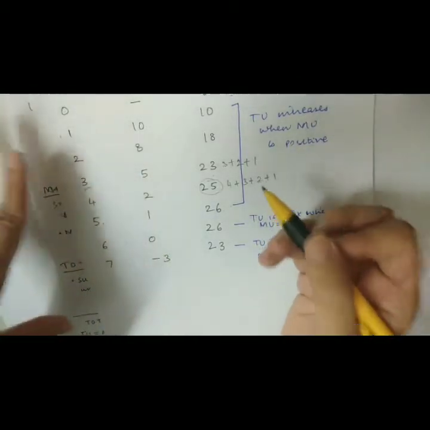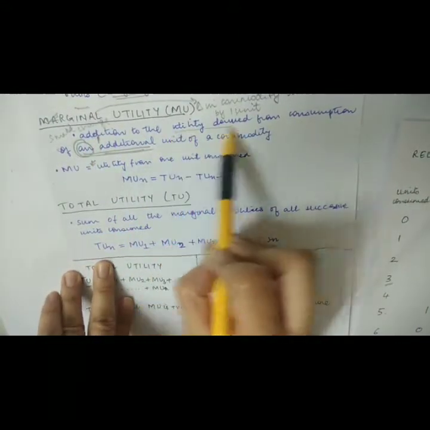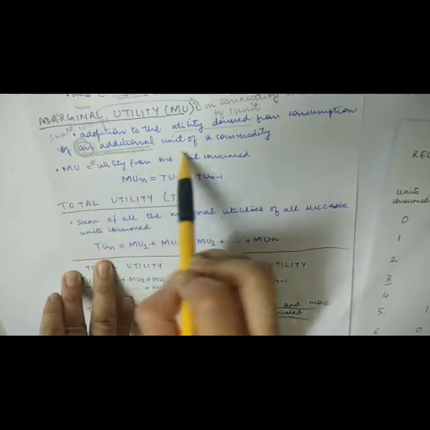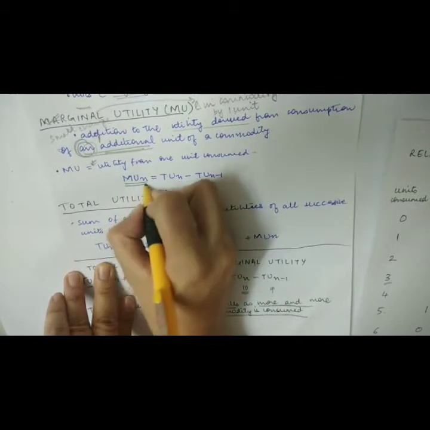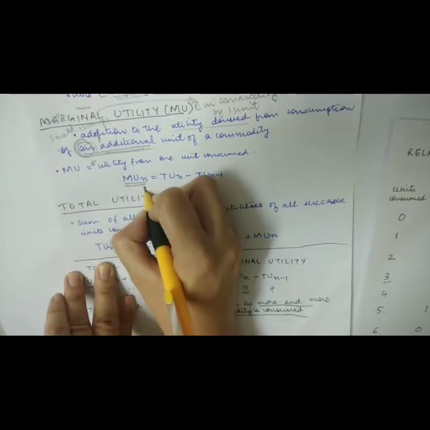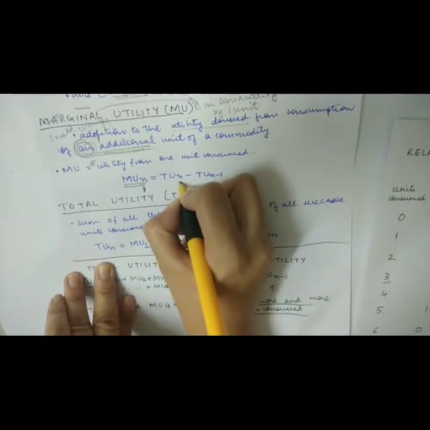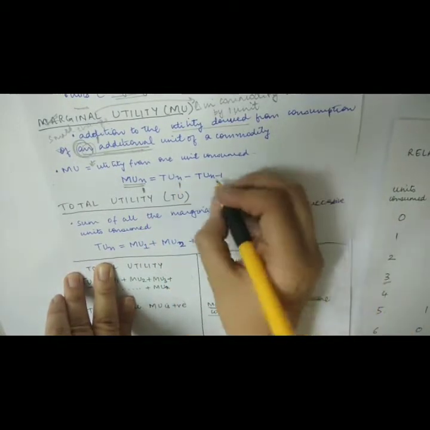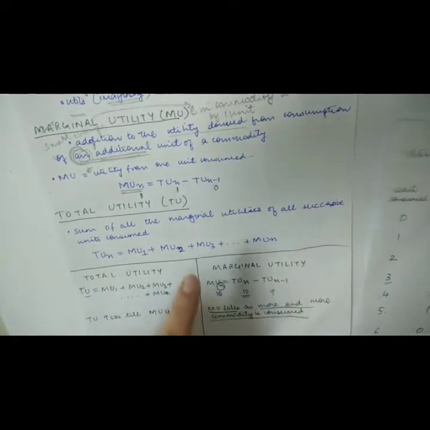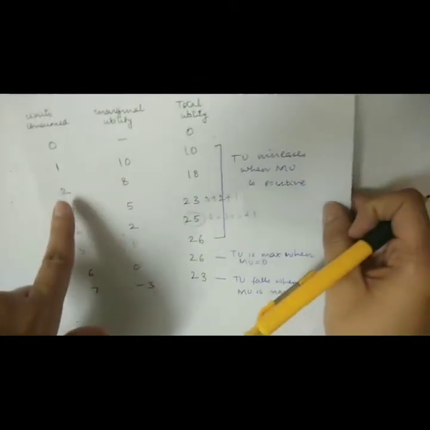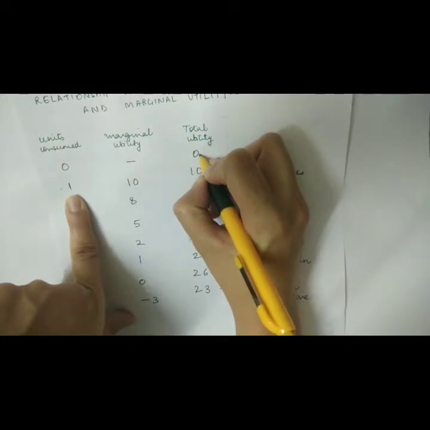Now, whenever we talk about marginal utility, it is an addition to the utility derived from consumption of an additional unit of a commodity. So, suppose that you want to find the marginal utility from the first unit of the commodity, right? It will be the total utility that you derive from 1 unit of the commodity, the first unit of the commodity, minus the total utility that you derive from 0 units of the commodity. In this case, the amount of utility that you derive from 0 consumption is 0.